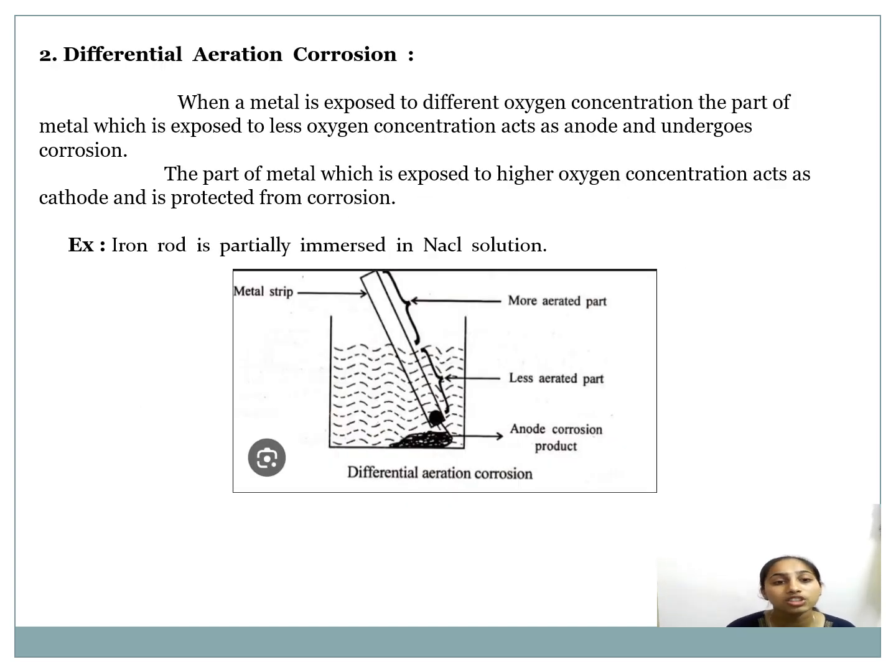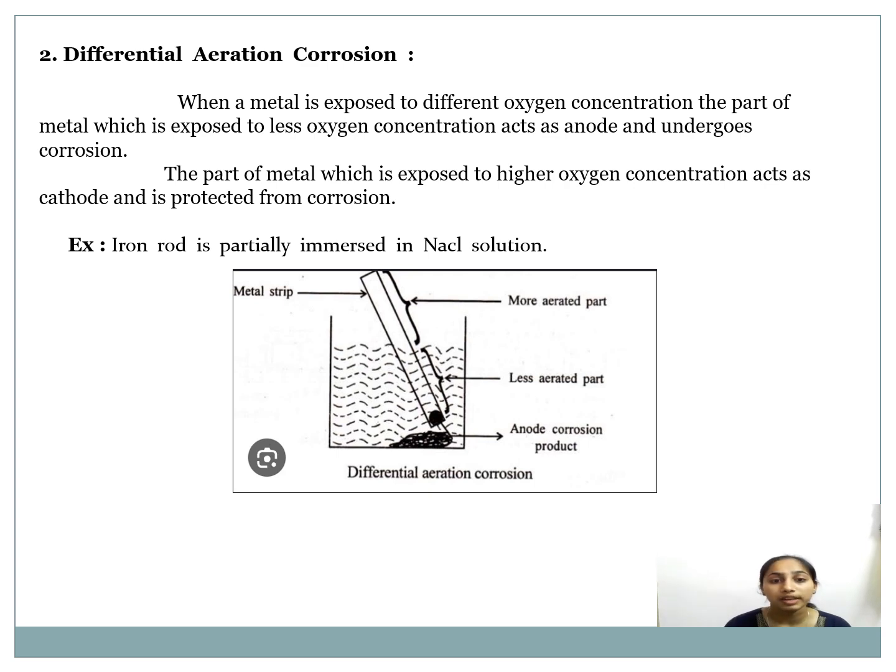Then differential aeration corrosion is the other type of corrosion. When a metal is exposed to different oxygen concentrations, the part of the metal which is exposed to lower oxygen concentration acts as an anode and undergoes oxidation.